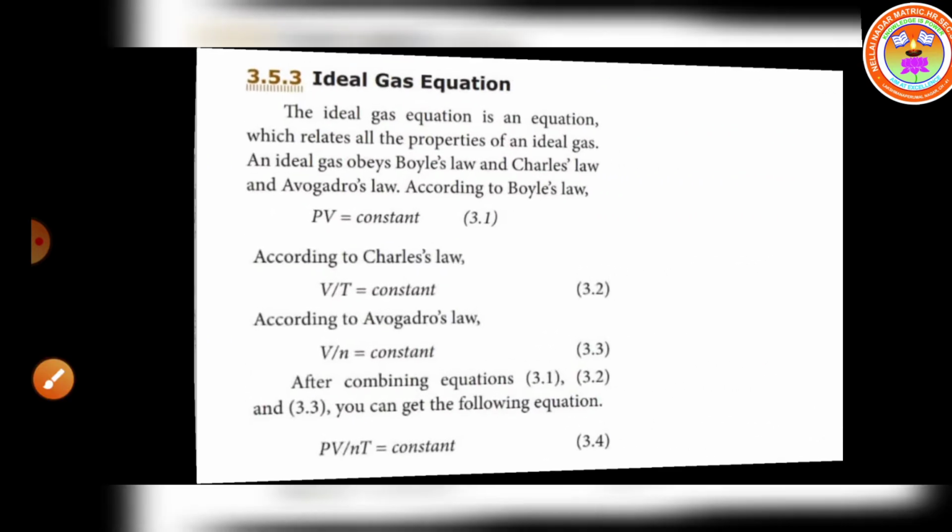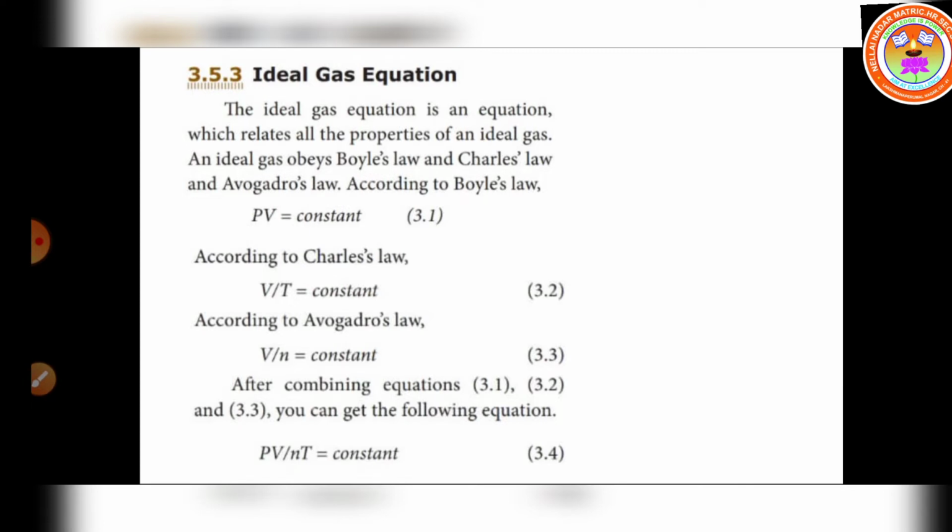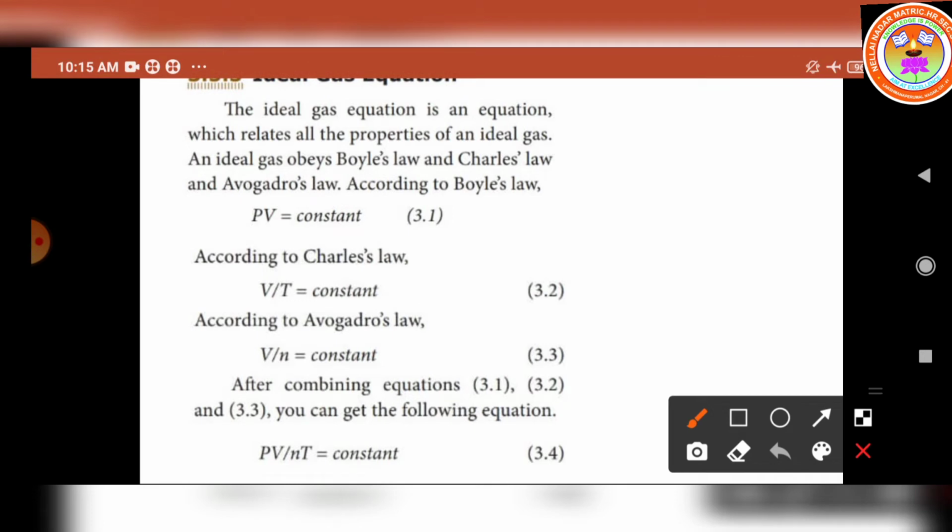Now let us move on to the important 5-mark question: the ideal gas equation. The ideal gas equation is an equation which relates all the properties of an ideal gas. What are the properties here? The various properties are pressure, volume, temperature and number of atoms. So it relates all the properties of an ideal gas. An ideal gas obeys Boyle's law, Charles' law and Avogadro's law. So we know the formulas of these laws.